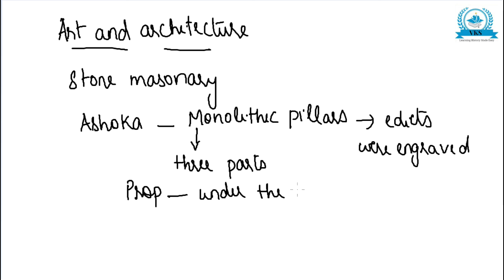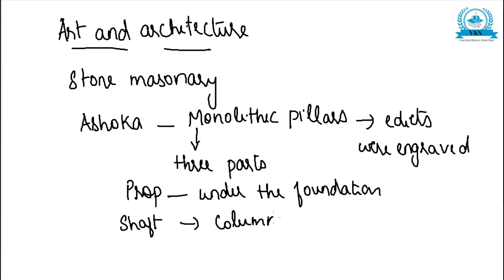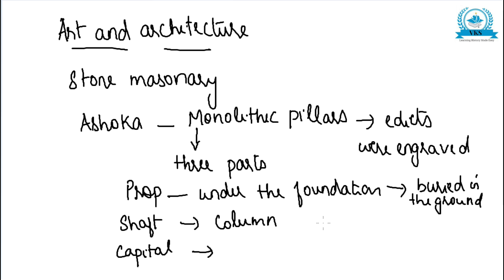Then there is the shaft or the column, and then there is the capital, that is the topmost portion. The prop, which is under the foundation, is buried in the ground.